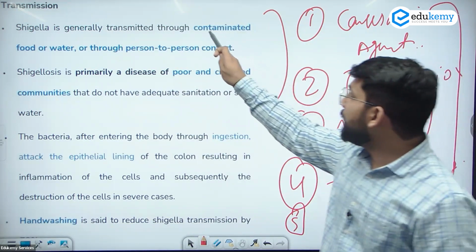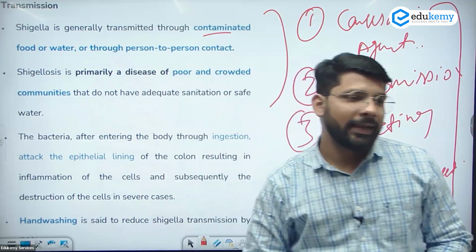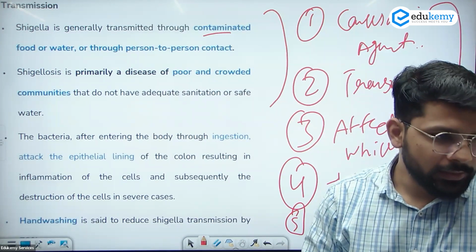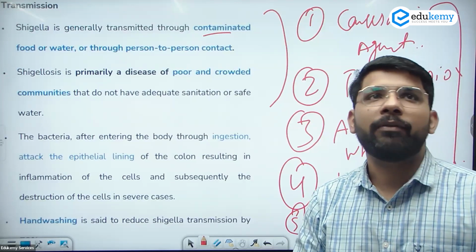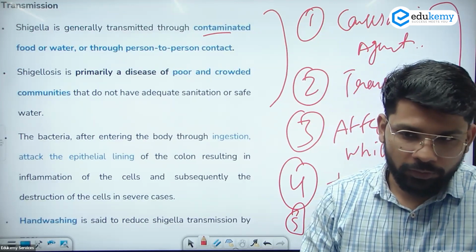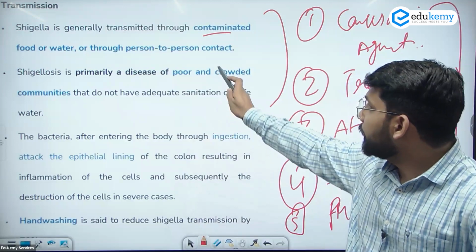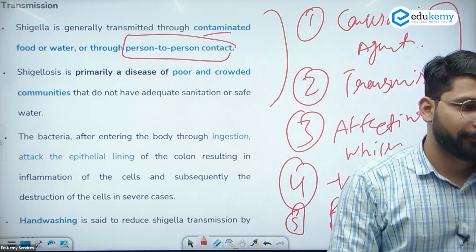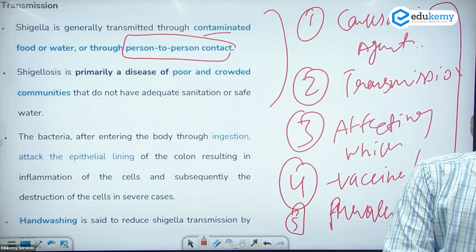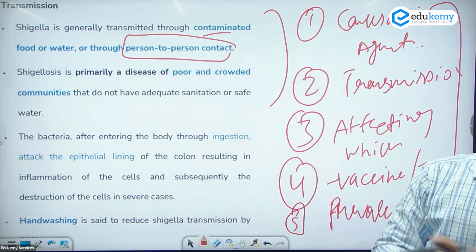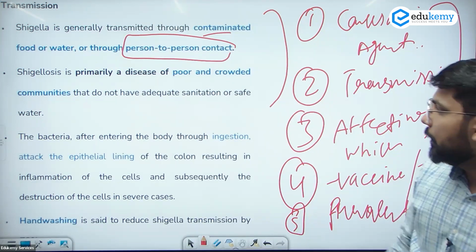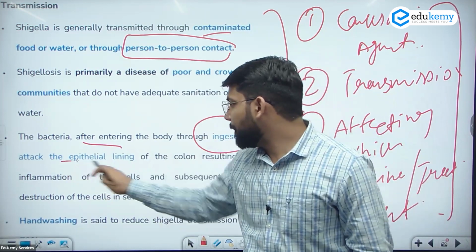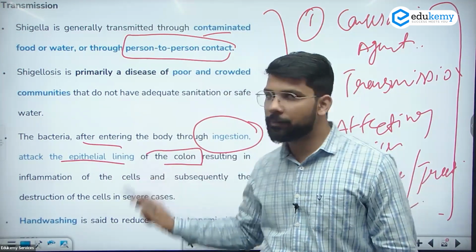So this can be contaminated from food and water. This is mainly the reason for diarrhea. With food poisoning, the main reasons are eating food outside or cleanliness issues. And this is the important one: this can spread from person to person contact. Yes, it's a communicable disease. The bacteria also enter through ingestion and attack the epithelial lining of the colon. The colon is a part of the intestine.